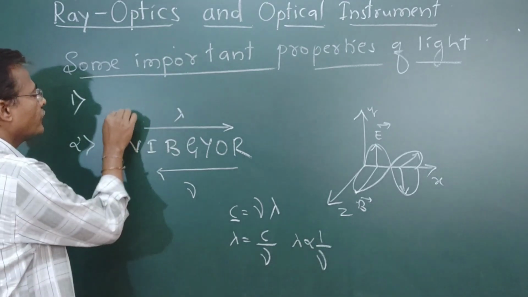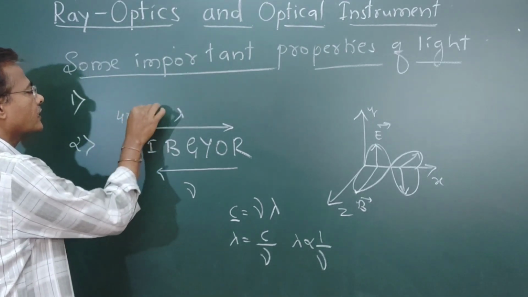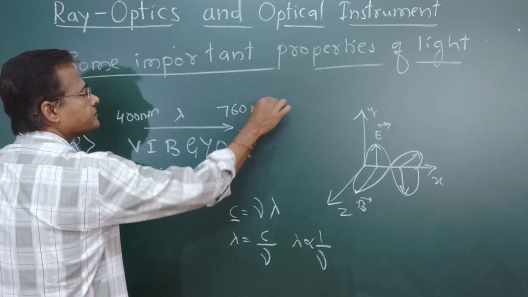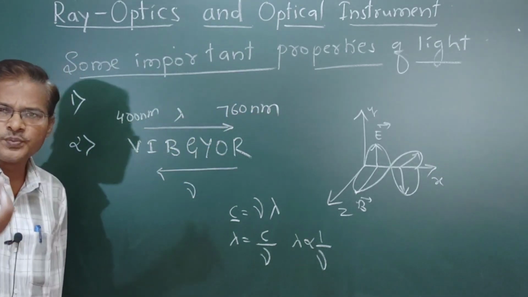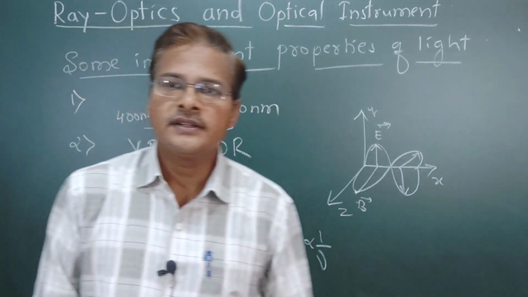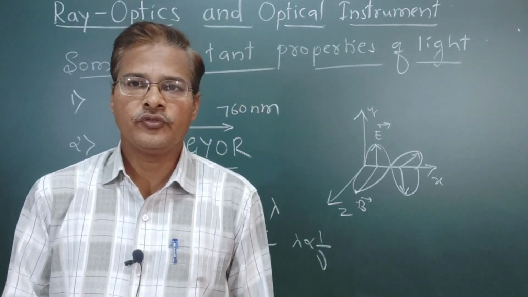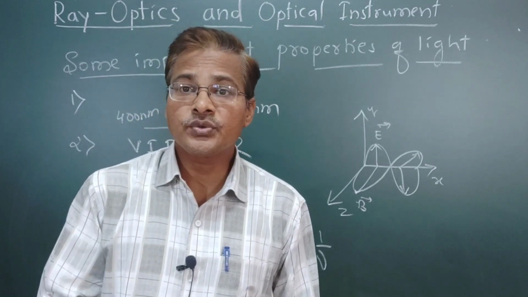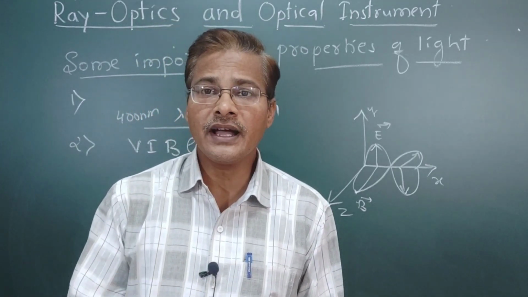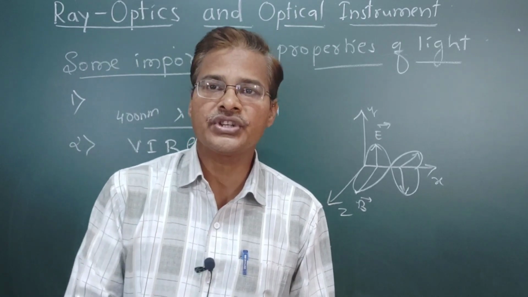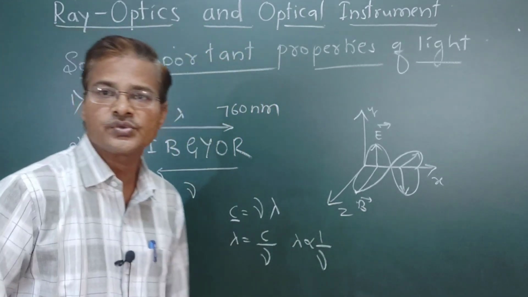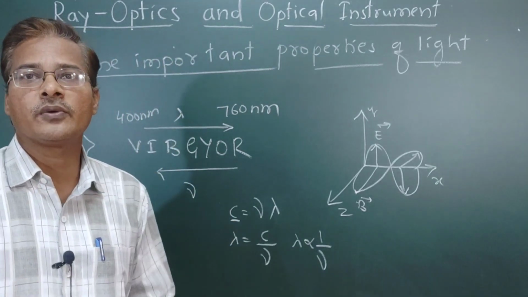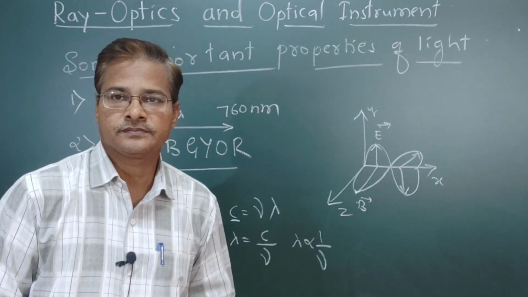It is a very small range of the spectrum, but it enables us to see things. Our human eyes can detect only visible radiation, roughly 400 to 700 nanometer.